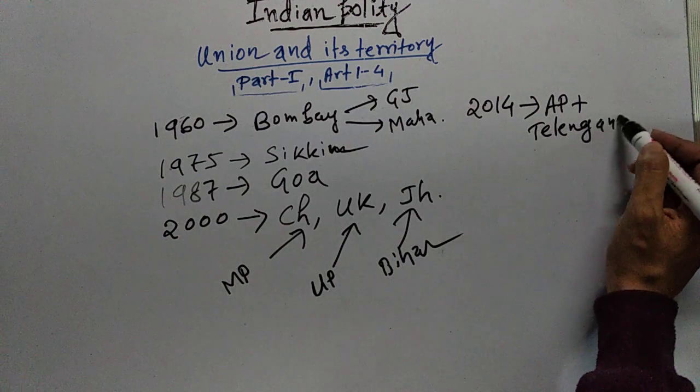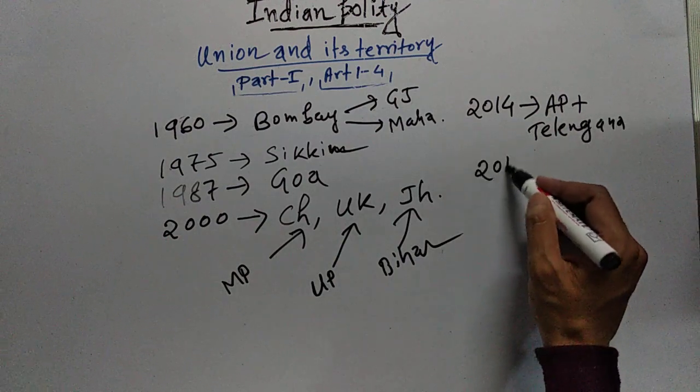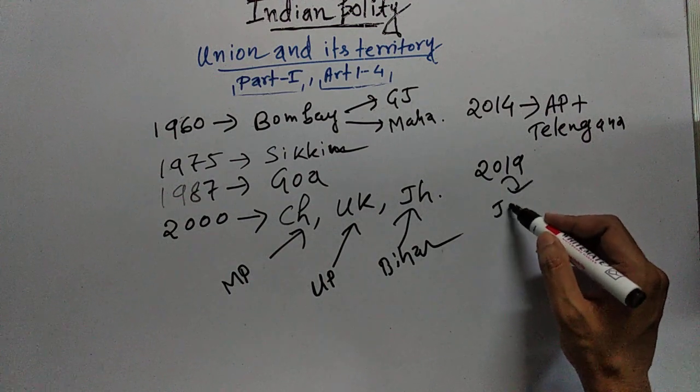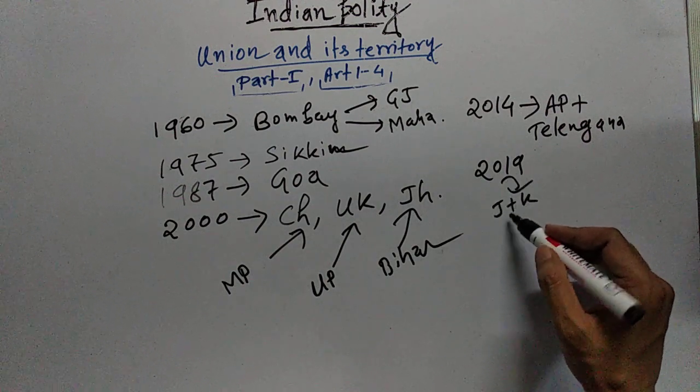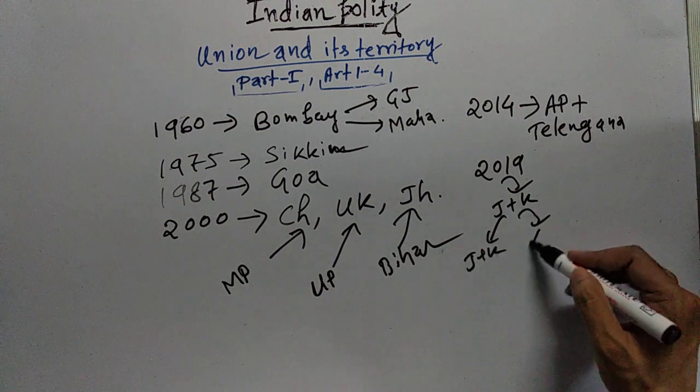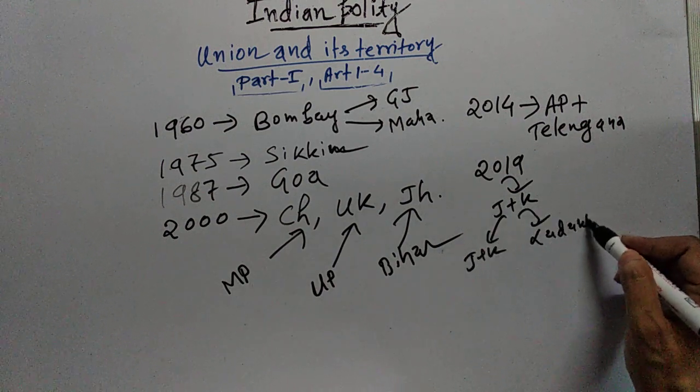And then recently in 2019, the state of Jammu and Kashmir was bifurcated into 2 union territories. One is Jammu and Kashmir and another one is Ladakh.